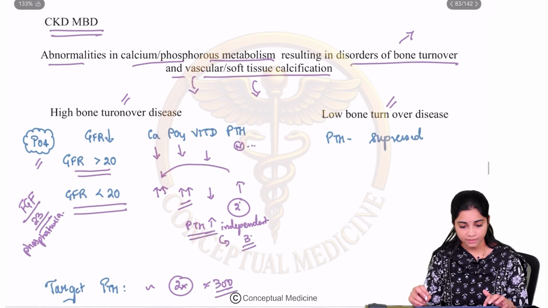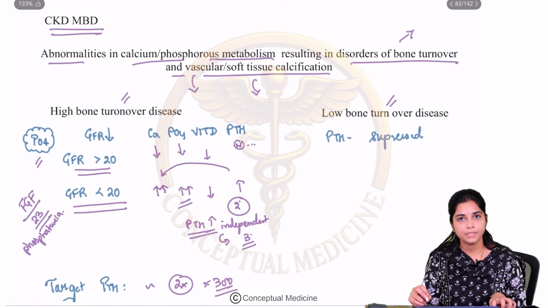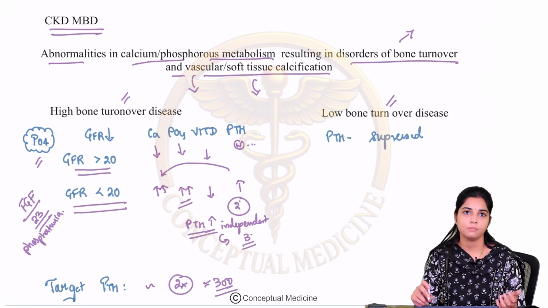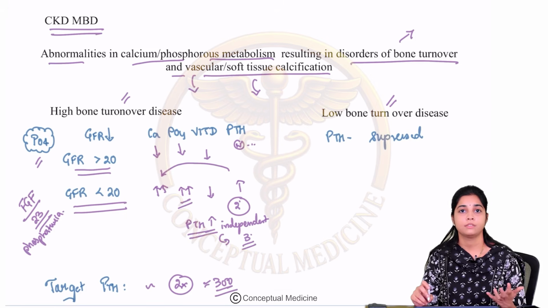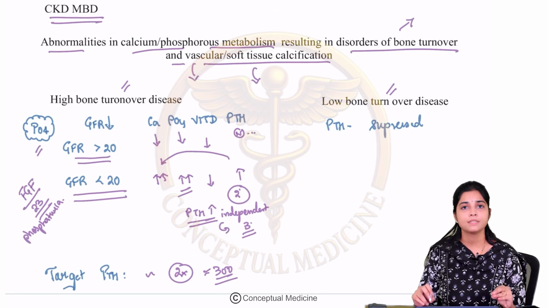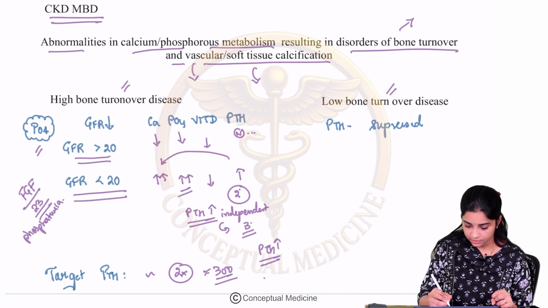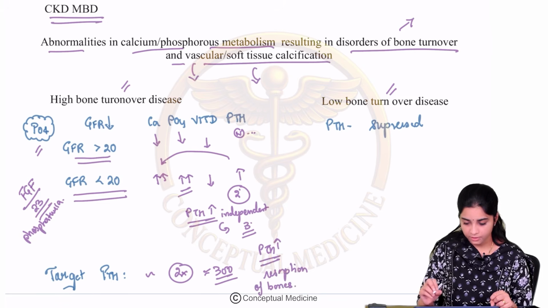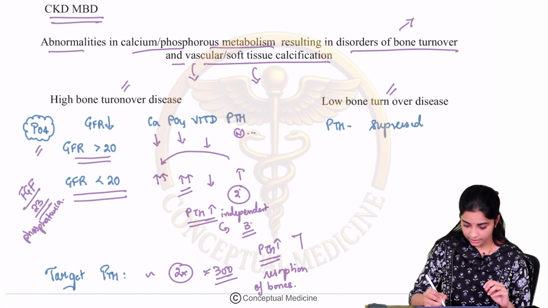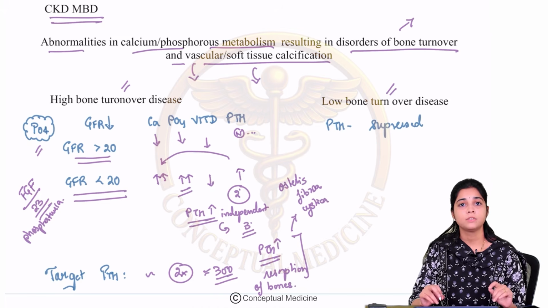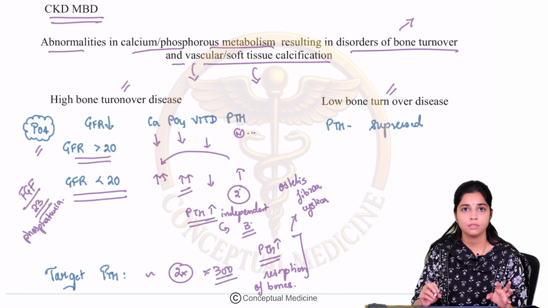Okay. Fine. So till here we have understood that GFR is less than 20, FGF23 action is not there, so phosphate begins to accumulate, it causes stimulation of parathormone and it causes hyperkalemia. So what happens as a result of this? If the PTH is high, so what? PTH causes resorption of the bones, and this is what we call as osteitis fibrosa cystica. So high bone turnover disease is characterized by osteitis fibrosa cystica,